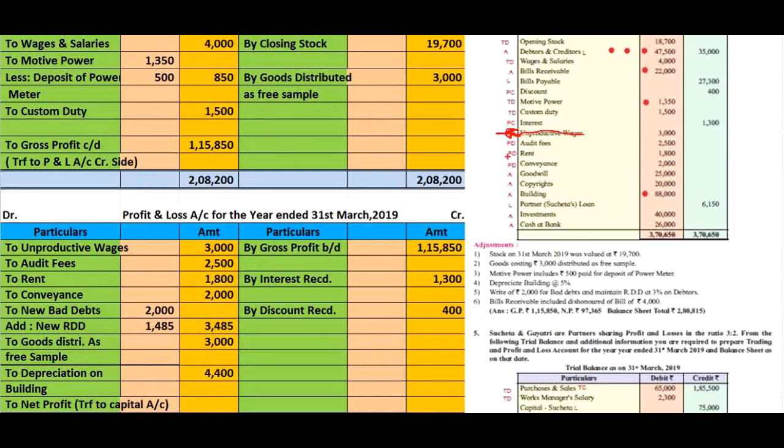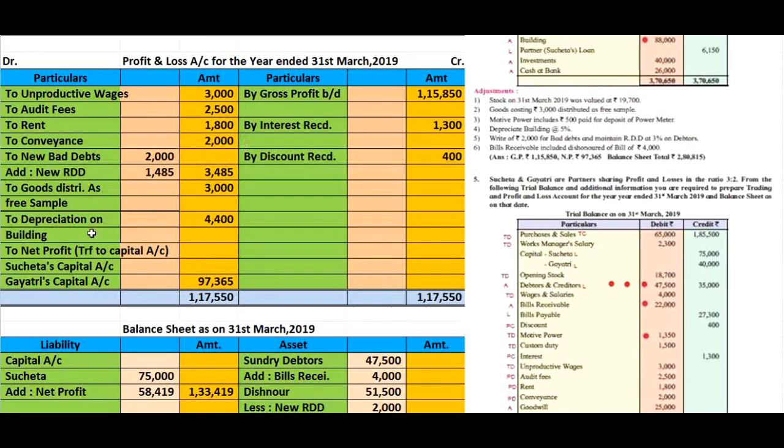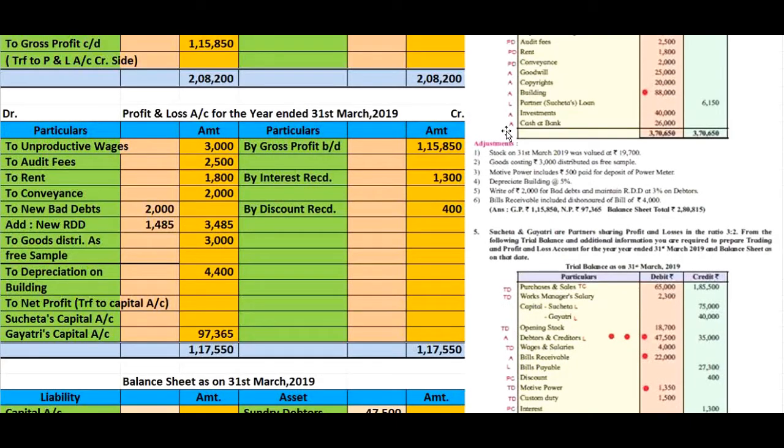Okay, see, thereafter we will see the next account, that is conveyance rupees 2000, which is a profit and loss account debit side effect. Thereafter, goodwill. Here you will see the goodwill item, copyrights.